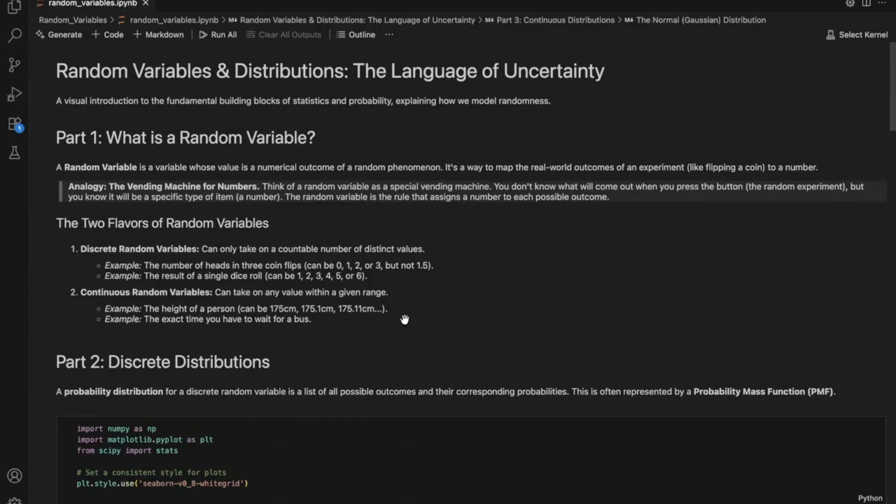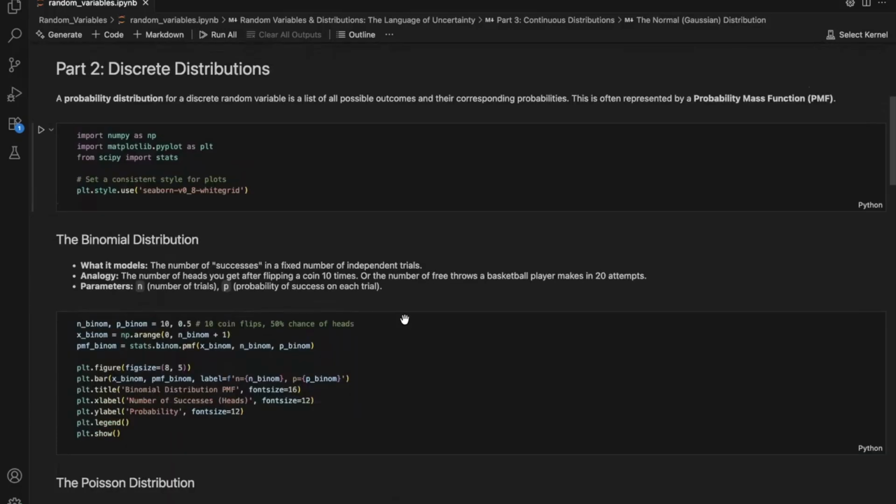First, we have discrete random variables. These can only take on distinct countable values. Think about the result of a dice roll. It can be 1, 2, 3, 4, 5, or 6, but it can never be 2.5. So these types of results symbolize a discrete random variable. Now let's look at a continuous random variable. These can take on any value within a given range. Think of a person's exact height. It can be 180 centimeters, 180.1 centimeters, or even 180.112 centimeters. The possibilities are infinite.